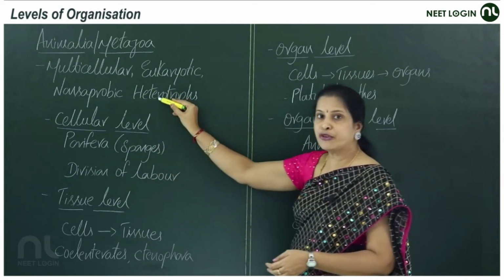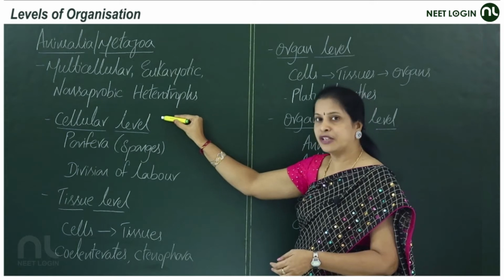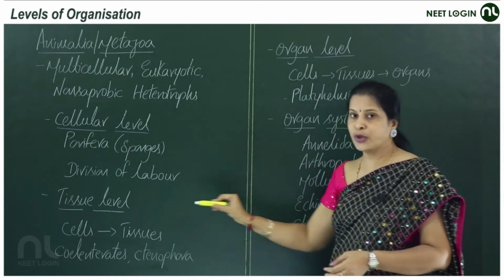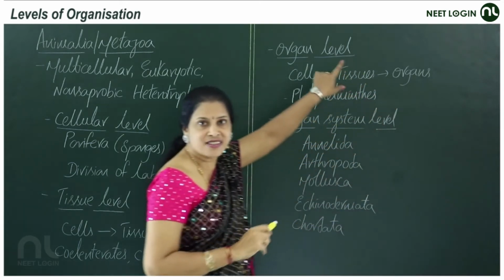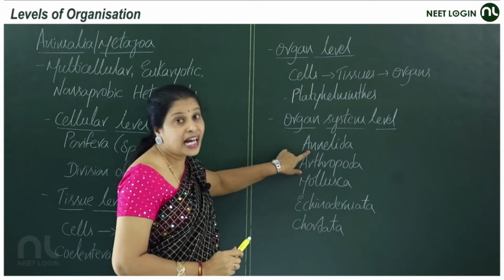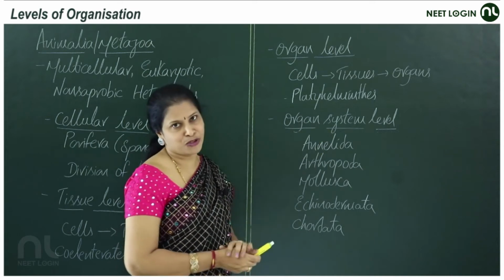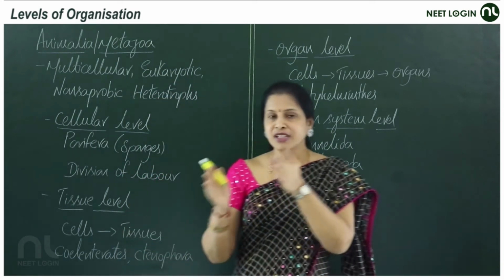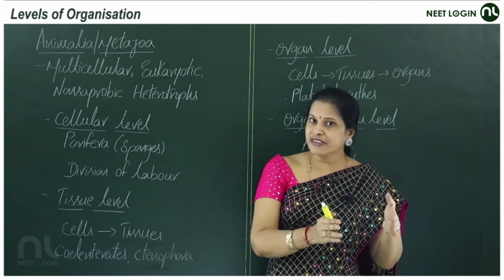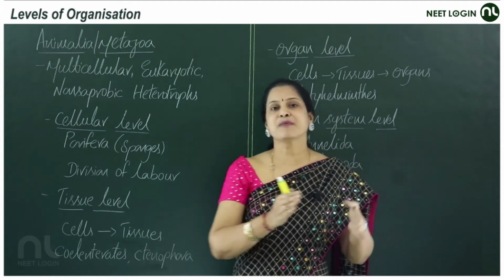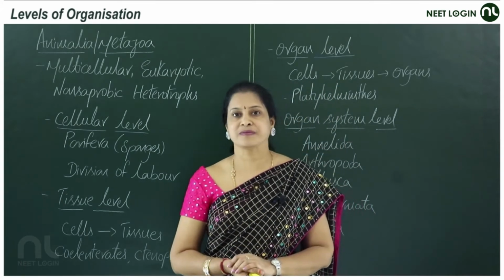The primitive level of organization in animals is the cellular level, next is the tissue level, and the next is the organ level, and the highly advanced type of organization is the organ system level of organization. Cellular level, tissue level, organ level, and organ system level of organization.